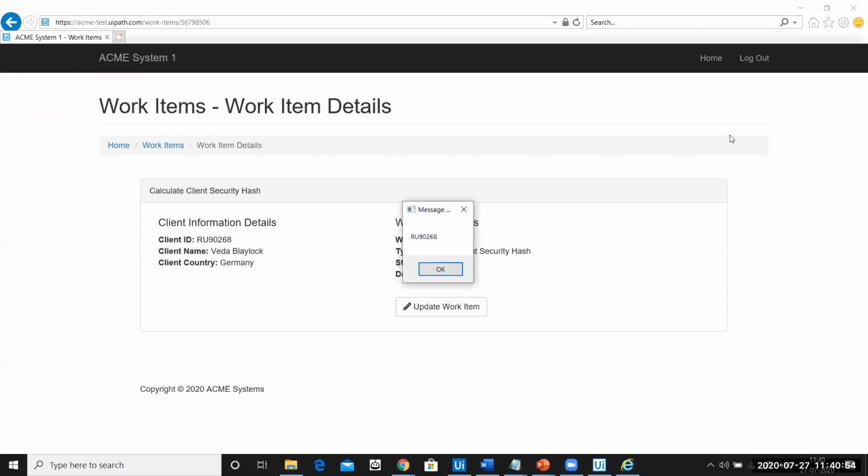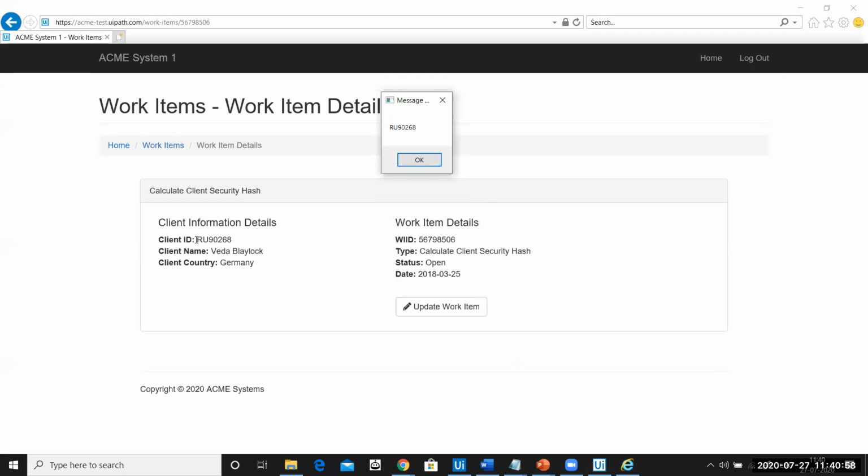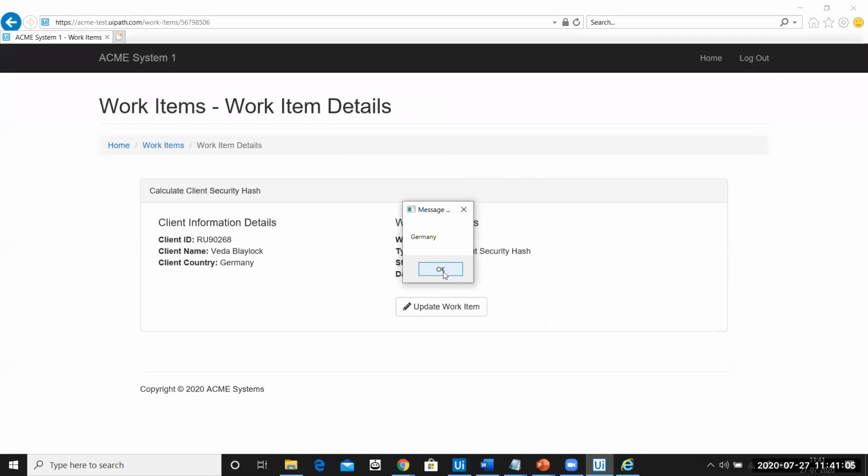Okay, so here it is. You can see the first message box which comes up. This is the client ID, perfectly fine. Then the name, yes, this is fine. Then Germany. Now the second record. The page goes to the second record, and this is also correct. The name is also correct. The country is also correct. Let's do it for this last time. Yes, this is correct. This is also correct. And this is also correct. So I'll stop the bot here.